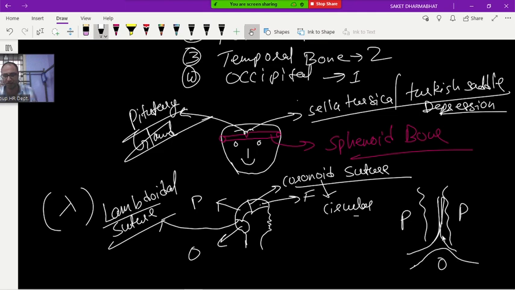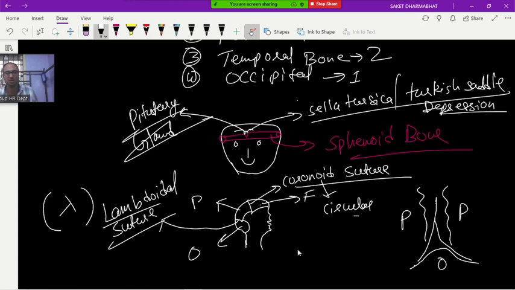Like this, lambda is forming here. So these three joints are collectively called what? Lambdoidal suture. A lambda-like structure they are forming here. Yes, sir.